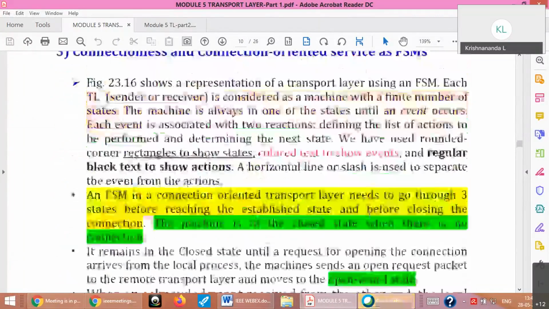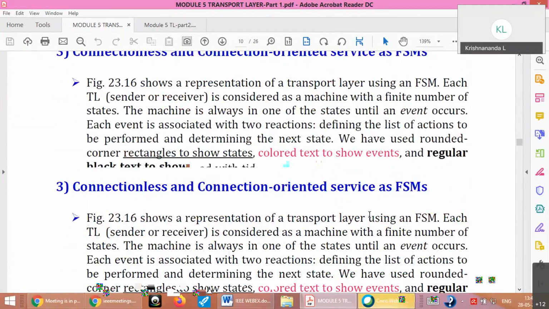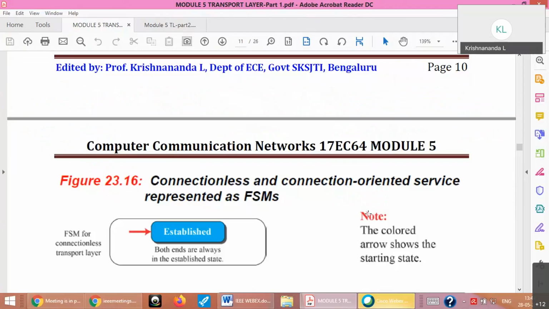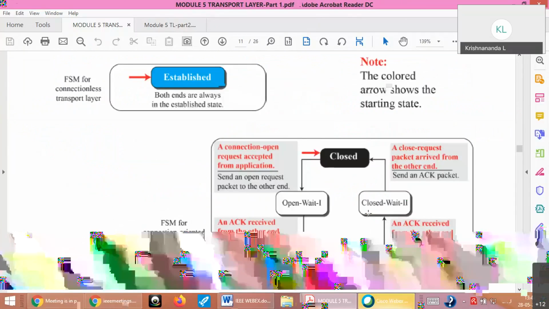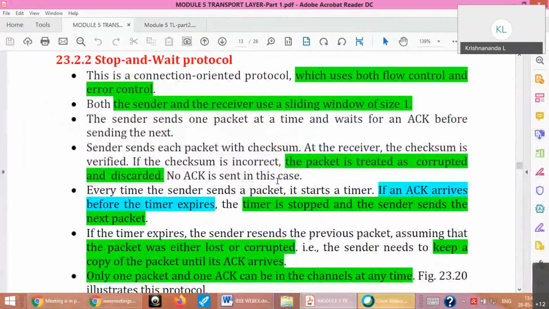Then the standard protocols, both connection oriented and connectionless, will be represented as finite state machines. In module 1 you would have studied that, so I'll not go into that, we'll go to this directly. So what are the protocols here? Simple protocol, stop and wait, go back n, and selective repeat. There are 4 such protocols in the transport layer.